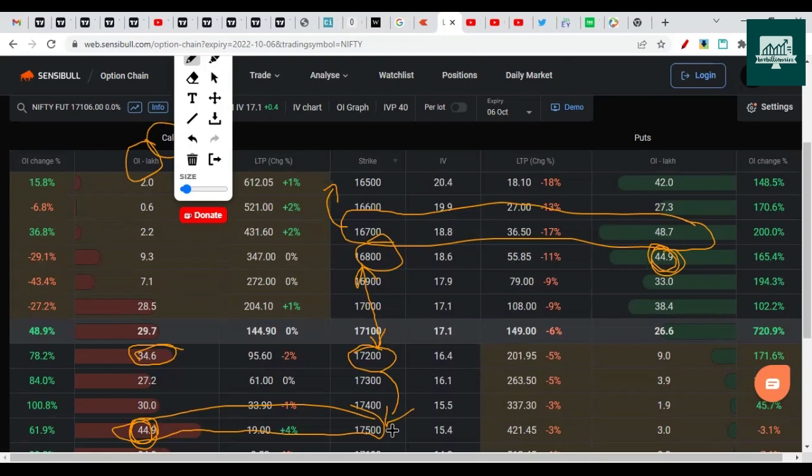But from the Friday session, it gave a bullish move and good put open interest was added. So let's see what happens in the next session.